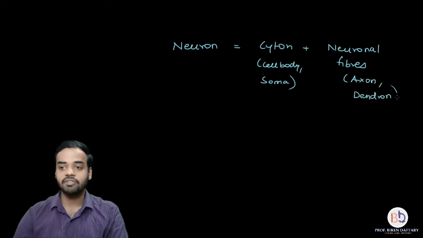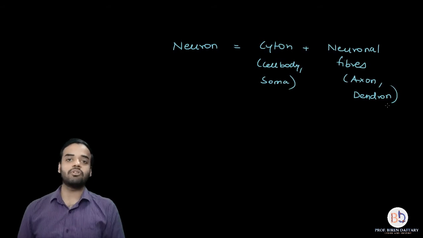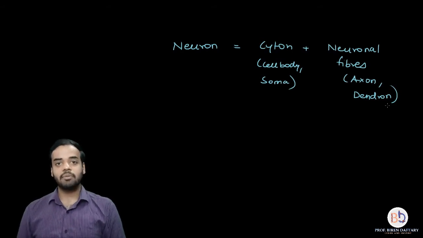And each of these fibers further branches into smaller branches. Axon breaks down into something called as telodendron, and dendron breaks down into something called as dendrites, right? We will study all this in the structure of neuron, which is going to be my next video lecture. But right now, here we are just going to study the three different types of neurons and how they are classified into unipolar, bipolar or multipolar. So I hope these parts are clear, right? So for this lecture, you should know these two parts. What is a cyton, what is a neuron?